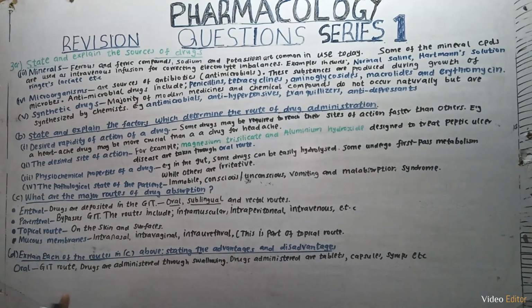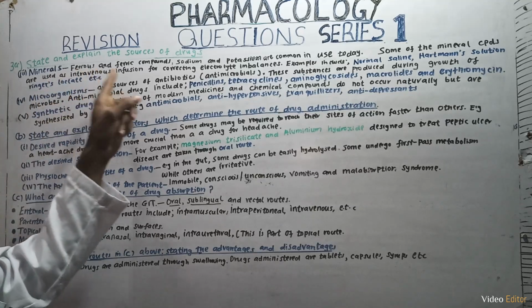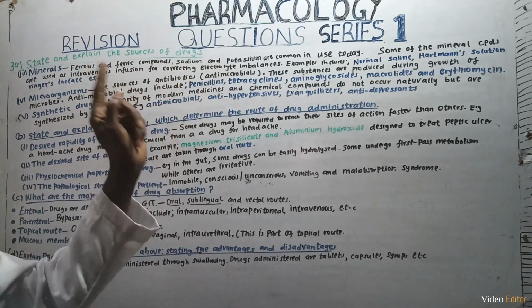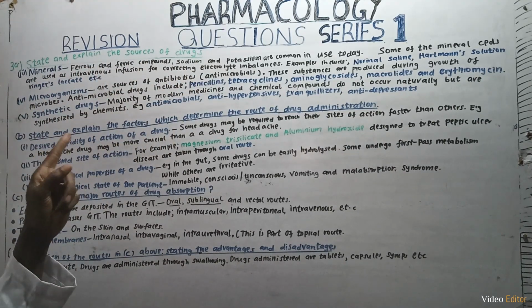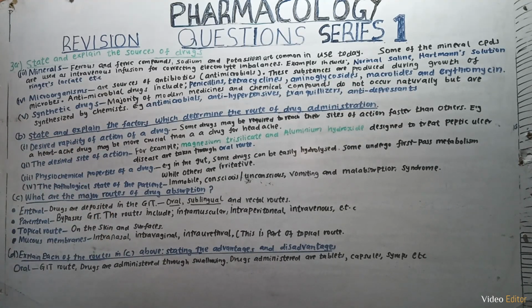Once again, let's go through our notes. We say that the sources of drugs, apart from the plants, are minerals, microorganisms, and synthetic drugs. Minerals are ferrous and ferric compounds. These are iron compounds. Sodium and potassium are in common use today. Some of the mineral compounds are used as intravenous infusion for correcting electrolyte imbalances. Examples include normal saline, Hartmann's solution, and also Ringer's lactate.